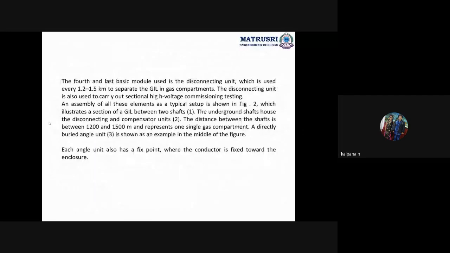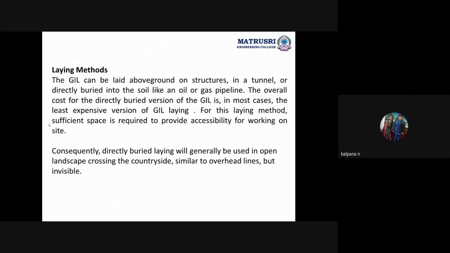Next one is laying methods. Laying methods means installation of the GIL. In how many ways can we install the gas insulated transmission lines? Above the ground, inside the tunnel, directly buried in the ground. And with this, another one is also there, vertically placed. So hence four methods.